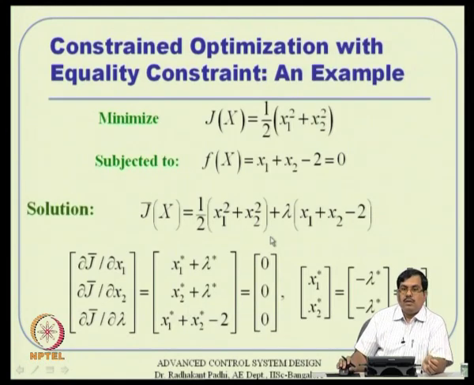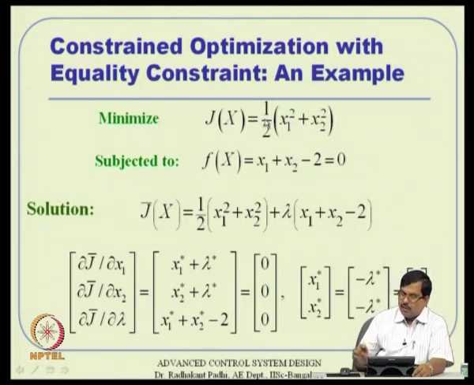Now, let us take an example again. We will go back to the same example, where we earlier got 0 0 as the solution. Now, we want to examine the same cost function and minimize it subject to this constraint equation. Remember, this is a kind of plane equation, x 1 plus x 2 equal to 2.